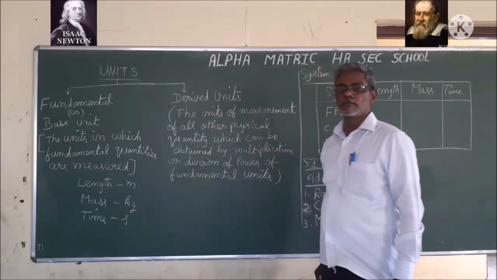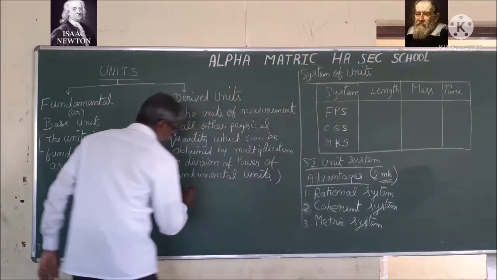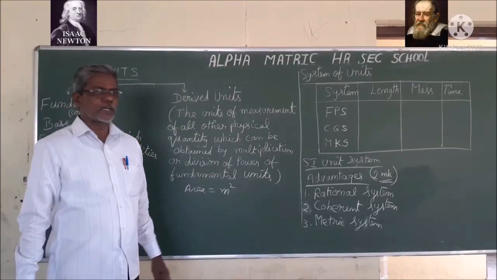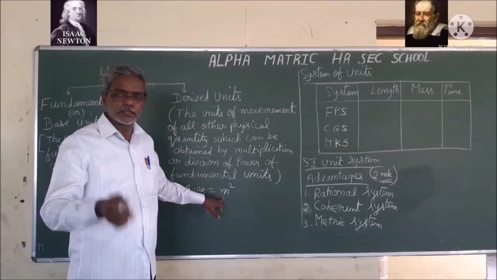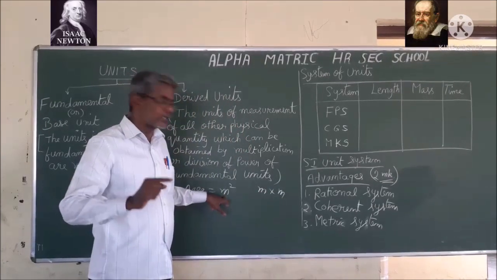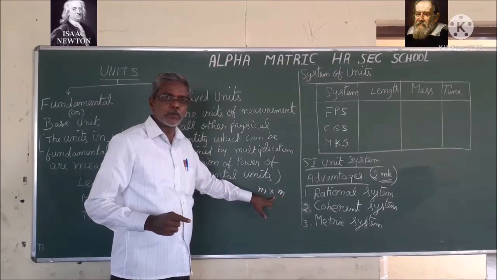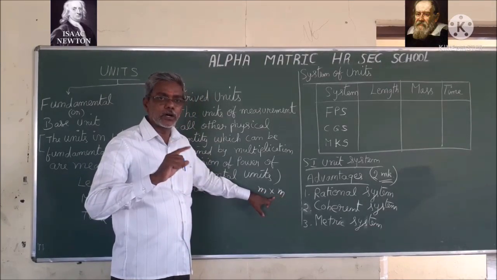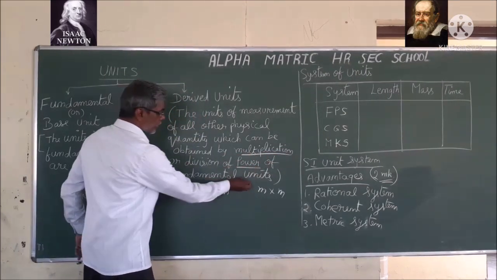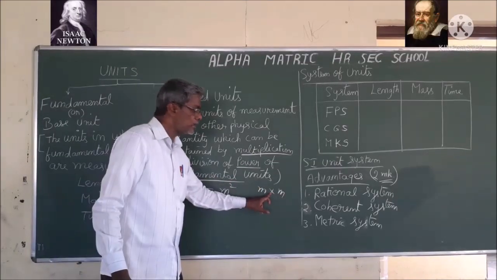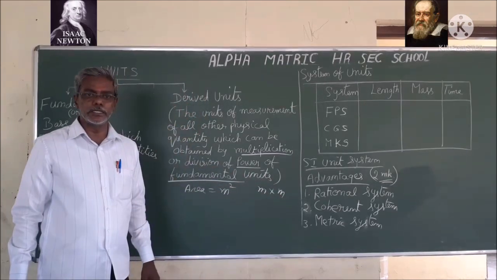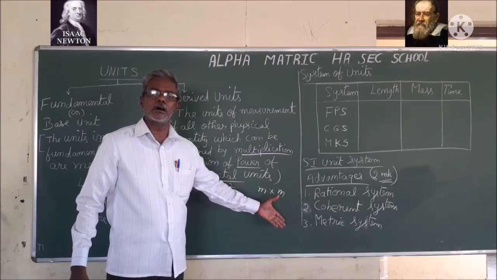Now we are going to discuss derived units. For example, the area of a square I can write as meter square. M is a fundamental unit, but I have this m and this m in the form of multiplication, written in the form of powers. Multiplicative powers of fundamental units are called derived units. It may be of multiplication form or division form.